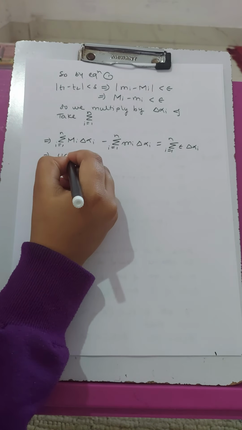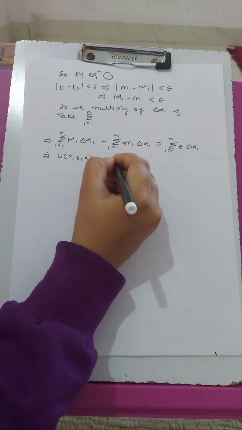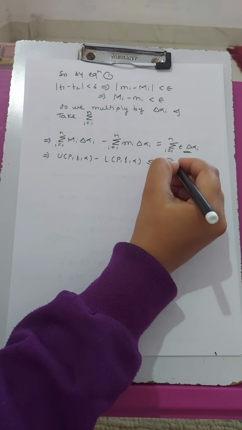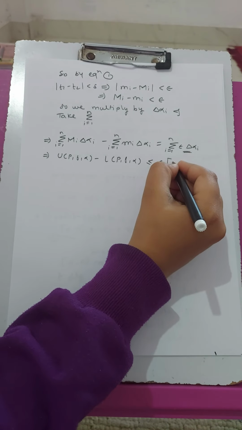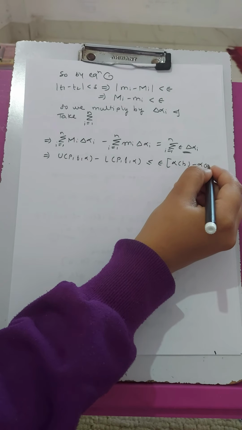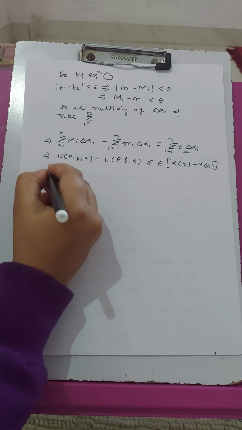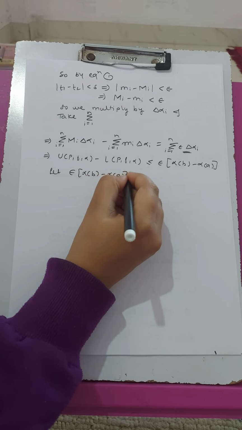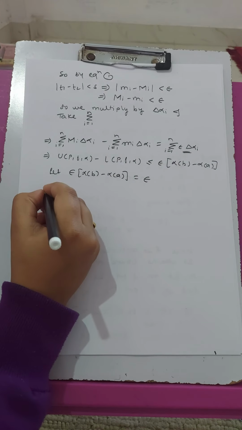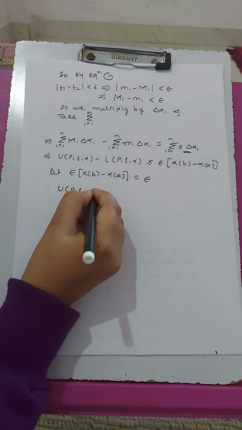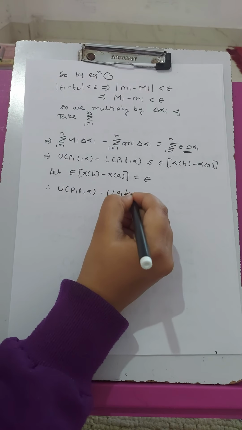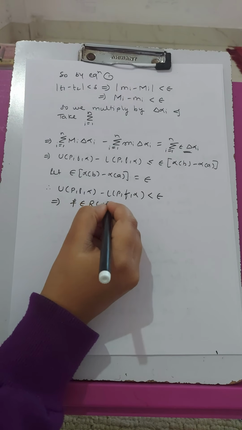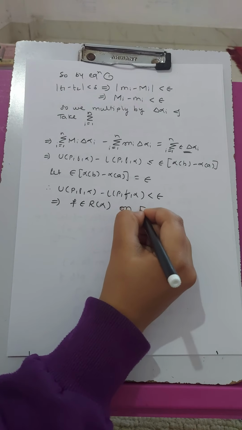So by definition this is upper sum minus lower sum, which is less than epsilon times summation i from 1 to n del alpha i, and we know summation of i from 1 to n del alpha i is alpha of b minus alpha of a. So let epsilon times alpha of b minus alpha of a equal epsilon. So therefore we have upper sum minus lower sum less than epsilon. This implies that f belongs to R of alpha, that is, f is Riemann-Stieltjes integrable on the interval [a, b].